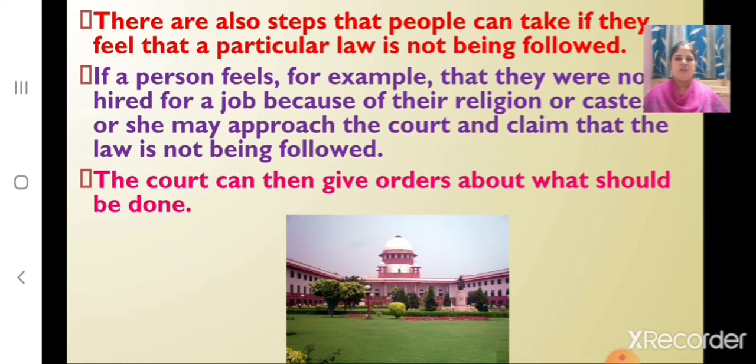And children, there are also steps that people can take if they feel that a particular law is not being followed. If a person feels, for example, that they were not hired for a job because of their religion or caste, then he or she may approach the court and claim that the law is not being followed, and the court can then give orders about what should be done.